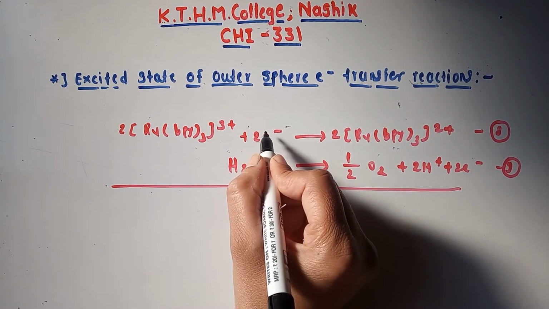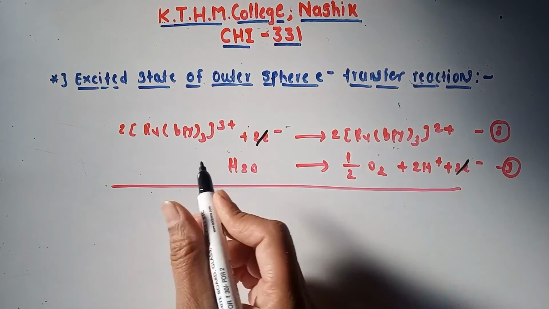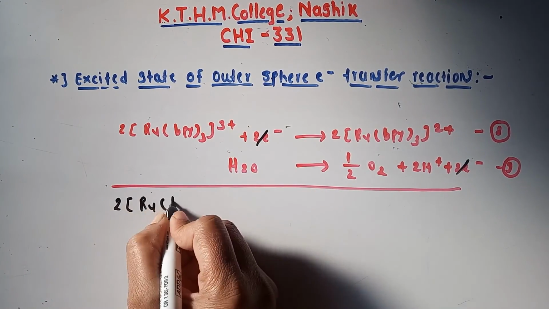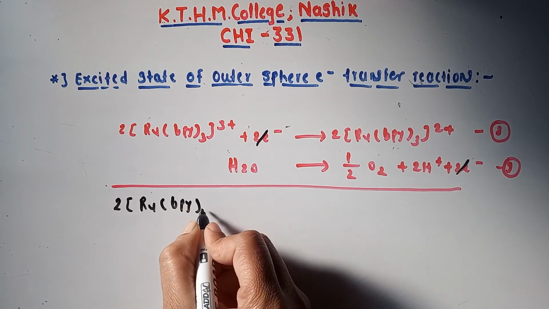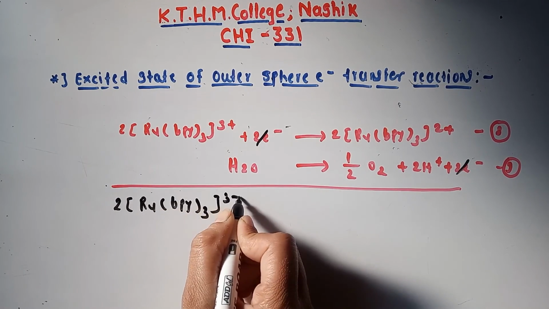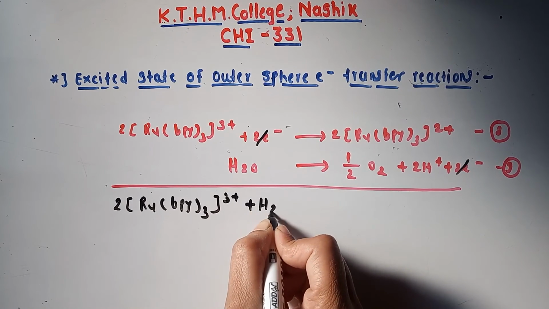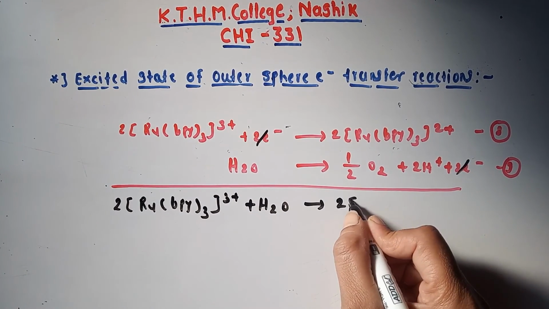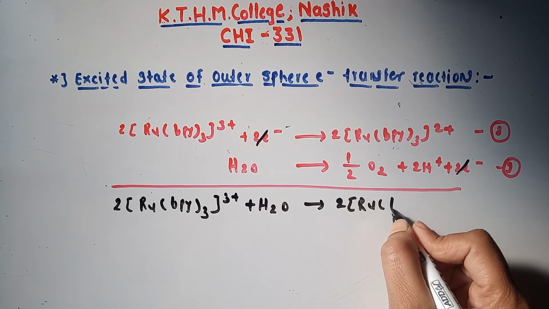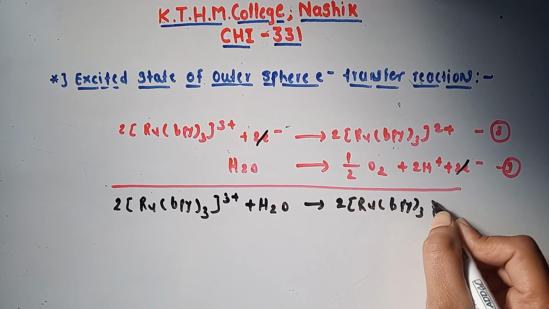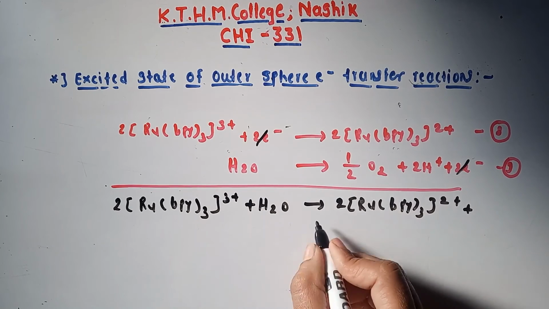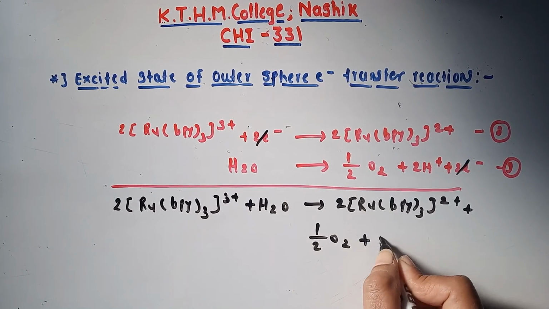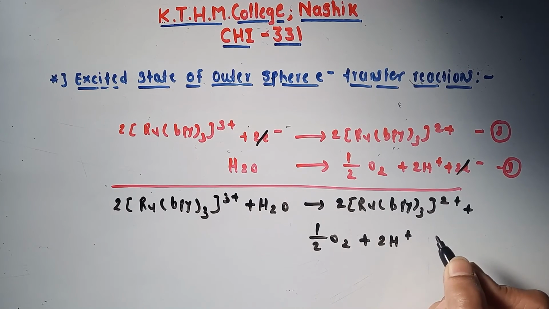Again the 2 electron get cancelled. So 2 ruthenium bipyridine 3 3 plus plus H2O gives 2 ruthenium bipyridine 3 2 plus, half O2 plus 2H plus.